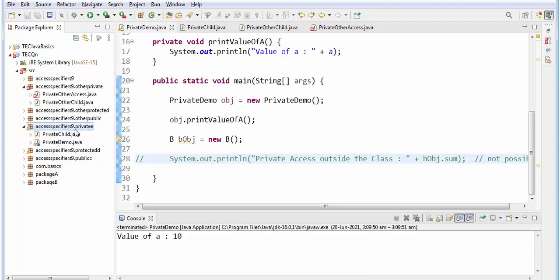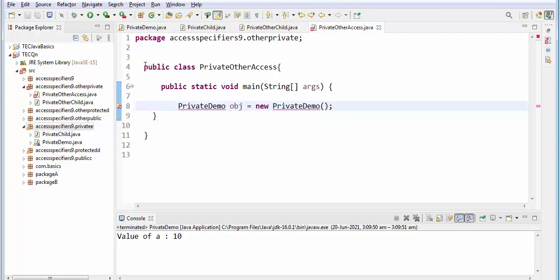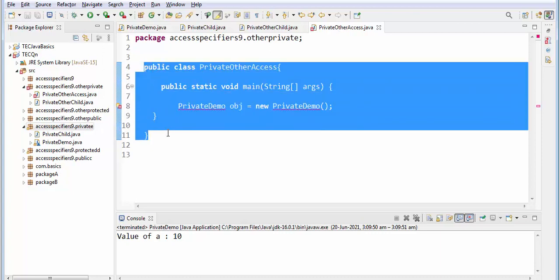You should not create the package. That is to make you understand. Right now I have created all this. Okay, and so it is saying it is not visible. That's it.